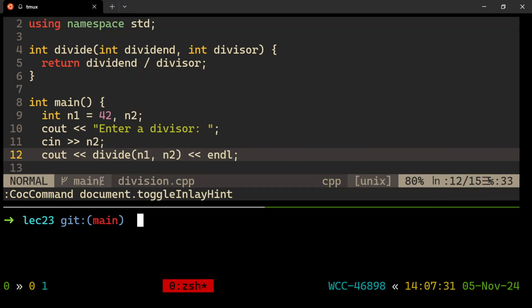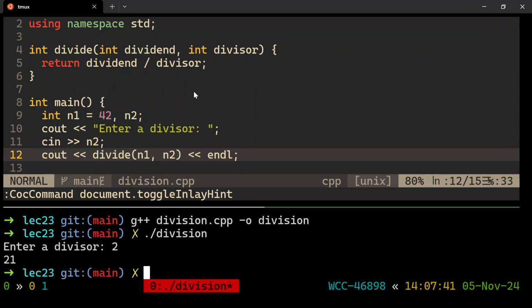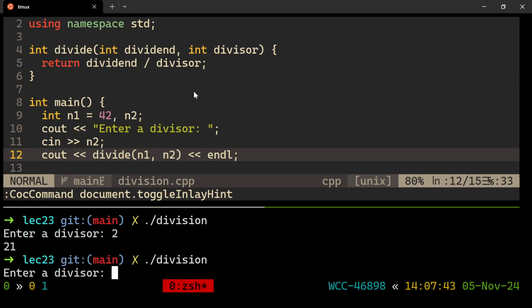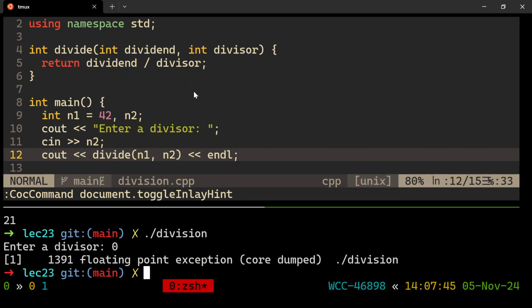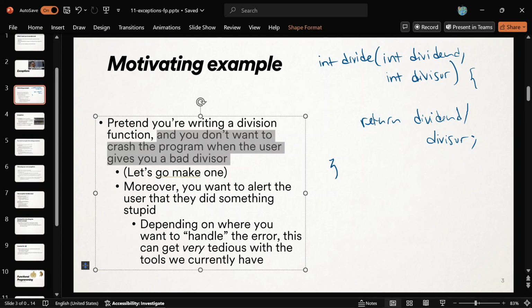And this will work sometimes. Oops, there it goes. Enter divisor 2, it's happy. Enter divisor 0, oh man, runtime error. We don't like that. There's got to be a better way. I don't want to crash the program when the user gives me a bad divisor to my function. And also, it would be nice to alert the user that they did something wrong.